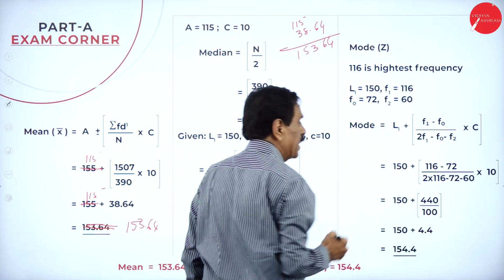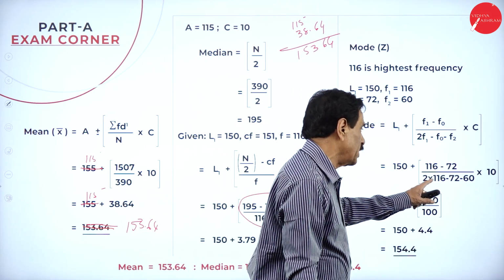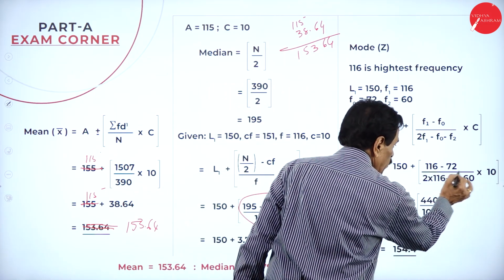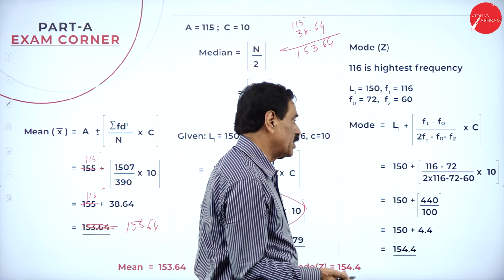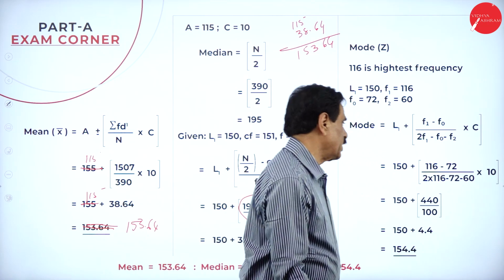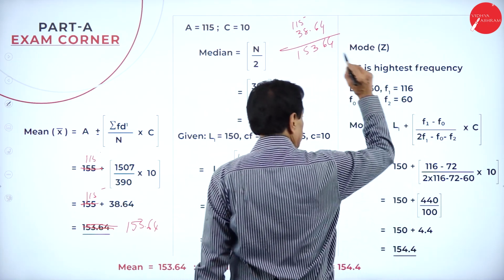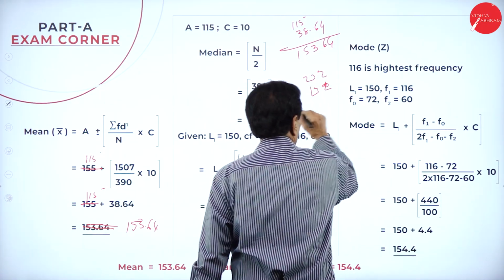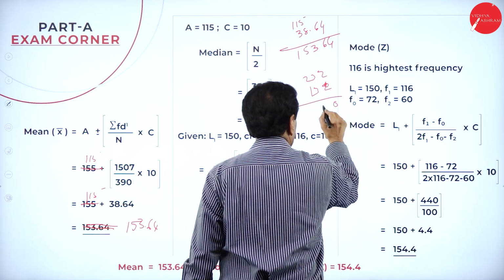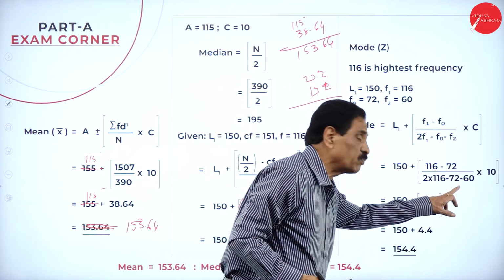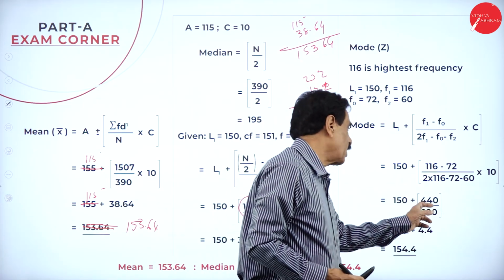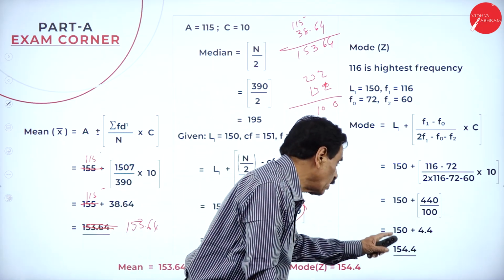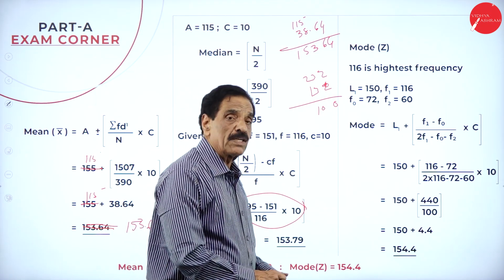If you simplify this, 2 times 116 is 232, minus 72 plus 60. You can add 72 and 60, that means 132. This is 232 minus 132, which will come to 100. So 116 minus 72 is 44, into 10 is 440, divided by 100. If you simplify this, it will come to 4.4. Add this to 150, so 154.4.